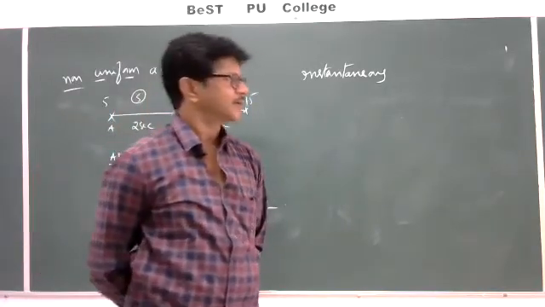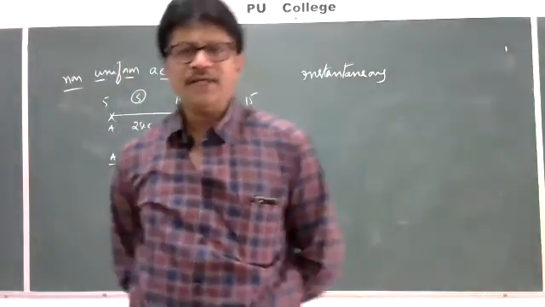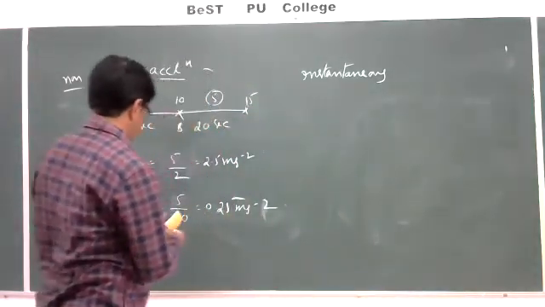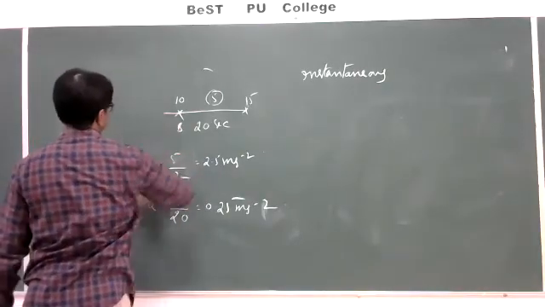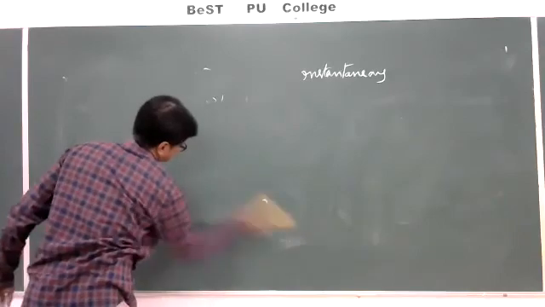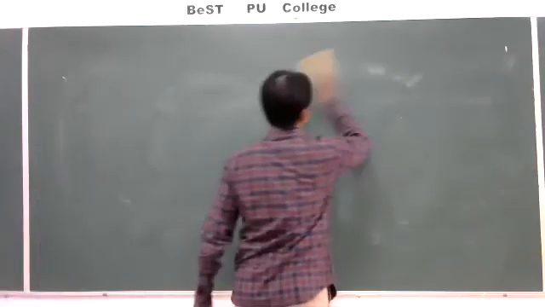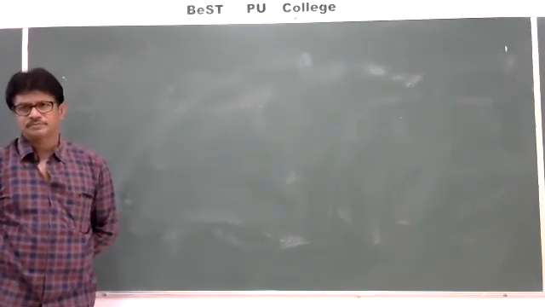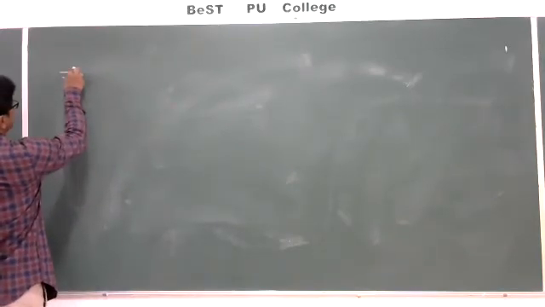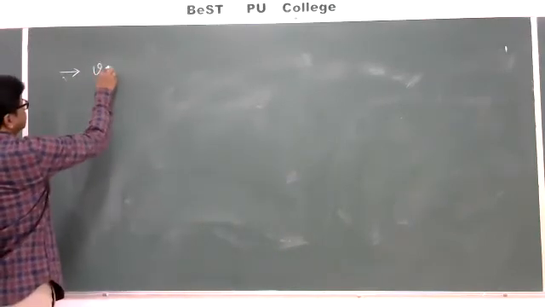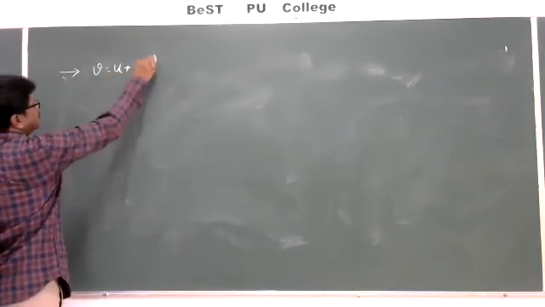Okay. Next, you put a heading, equations of motion. Since childhood, in physics, you may come across these formulas. What are those? First one, v is equal to u plus at.